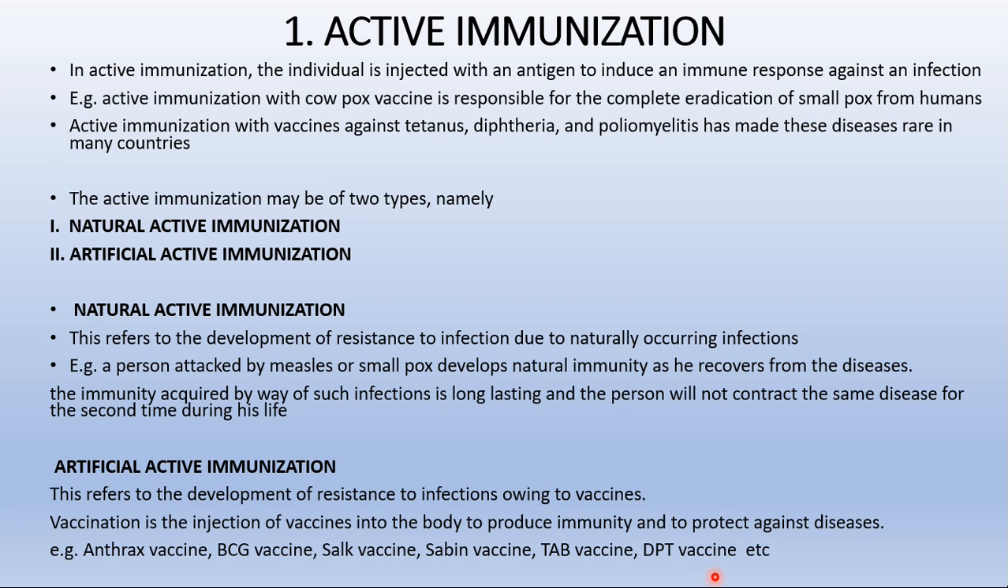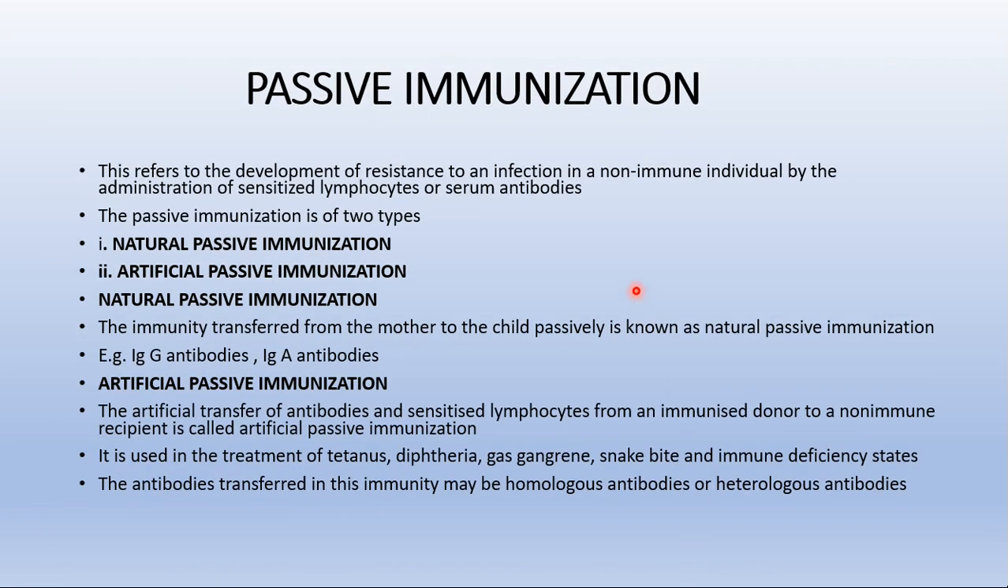Then DPT. We know that DPT is a triple vaccine, isn't it? It contains diphtheria toxin, pertussis vaccine, and tetanus toxin. So for these three diseases, we have a triple vaccine. Like this, artificial active immunization is developed by giving these types of vaccines. So this is all about active immunization.